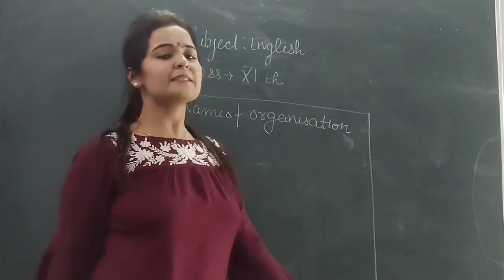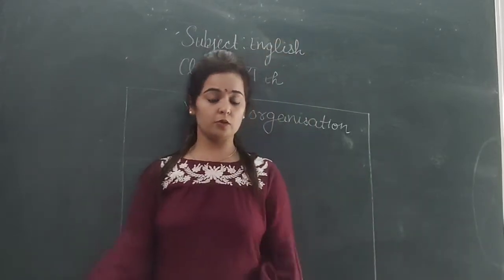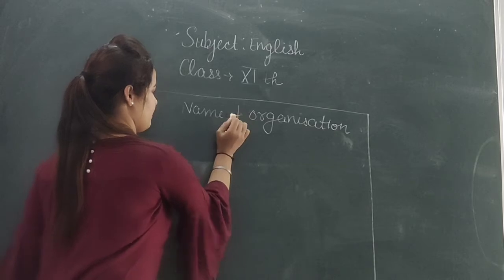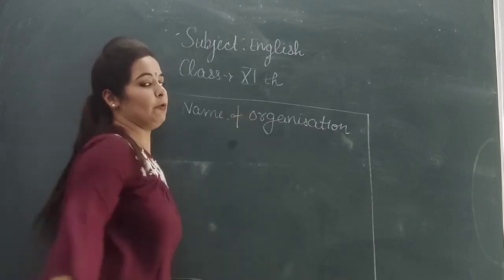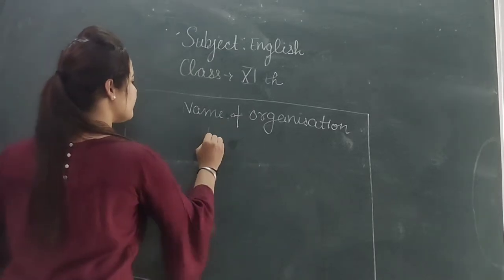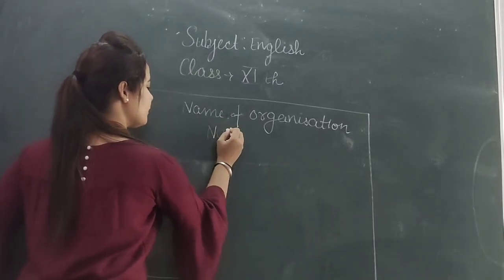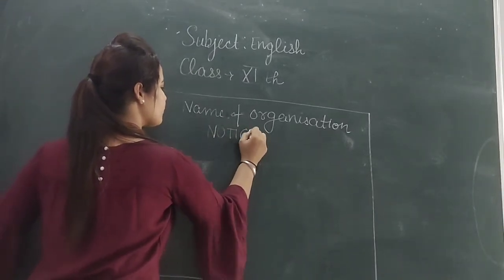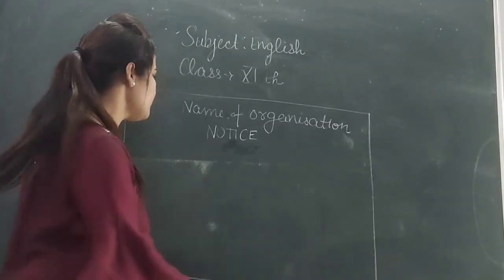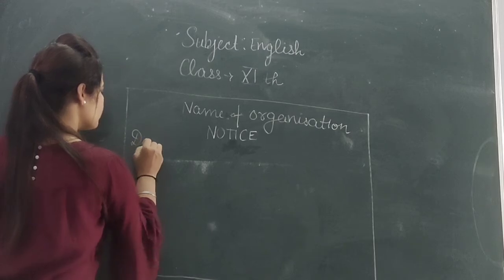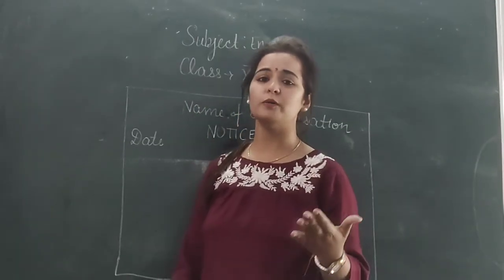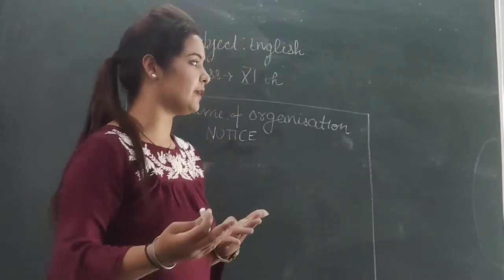Suppose if SKPPS is writing a notice, what will you write here? SKPPS, like Shri Krishna Parnami Public School, Jhansi. With the place you just have to write, okay. And in the second line, what do we write here? The word NOTICE in capital letters, okay. And in the third line, what are we going to write here? Date. What is the date? Like it is 20th October 2017, whatever the date is, okay.